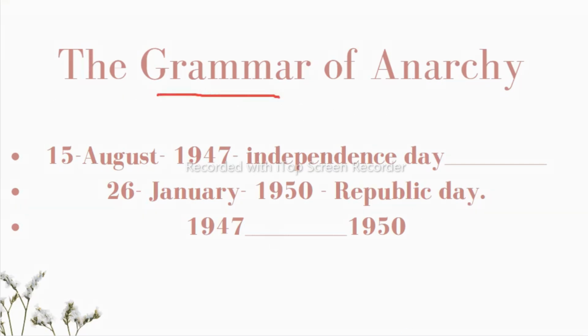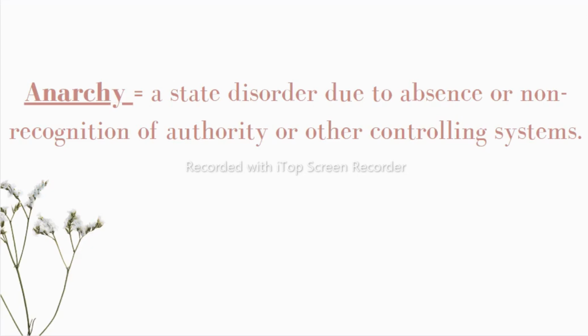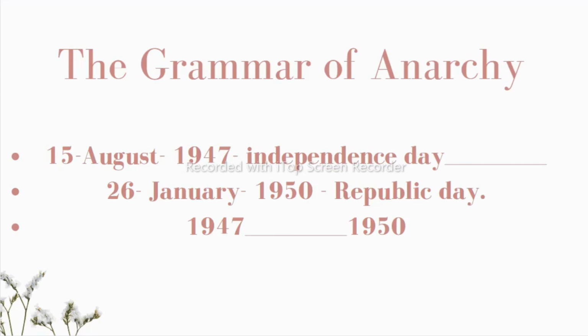Now what is the meaning of anarchy? Anarchy is nothing but the period in which the state was without any authority or any government. As you can see here on the screen, anarchy means a state of disorder due to the absence or non-recognition of authority or other controlling system. In this period, India doesn't have any rule or any specific law, any authority. That period is called the anarchy period.